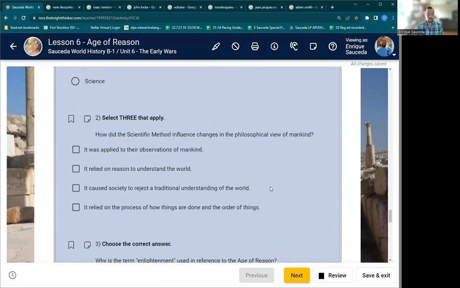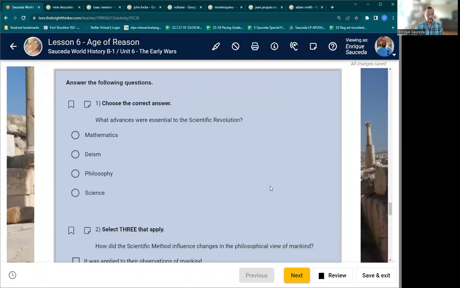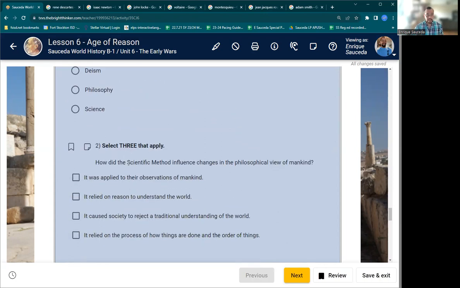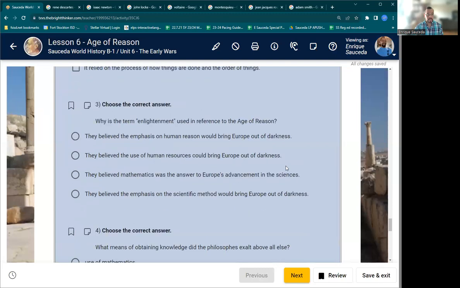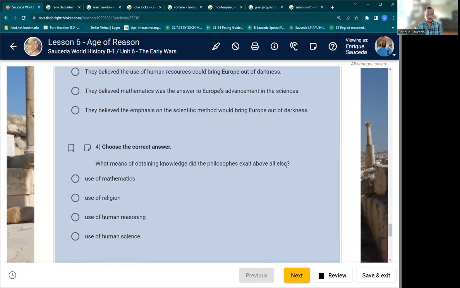Phenomenon. Doing things backwards today. We have 6 things to look up as we go through this. What advances were essential to the scientific revolution? Mathematics, theism, philosophy, science. Select the 3 that apply. How did the scientific method influence changes in the philosophical view of mankind? Choose the correct answer. Why is the term enlightenment used in reference to the age of reason? What means of attaining knowledge do the philosophers exalt above all else?